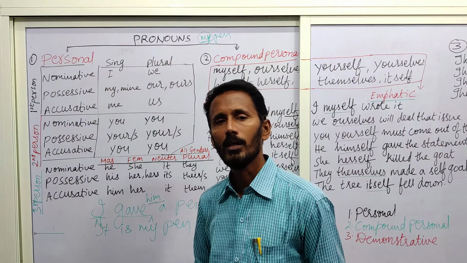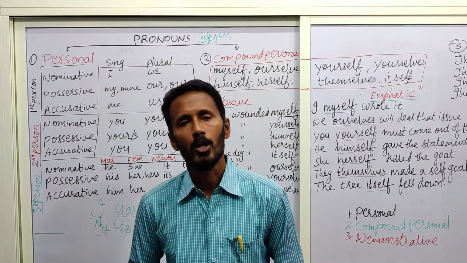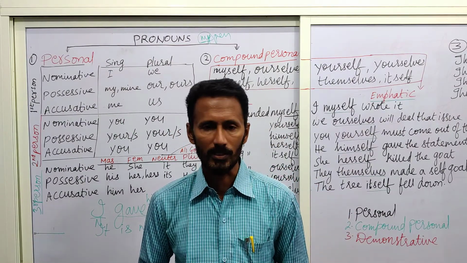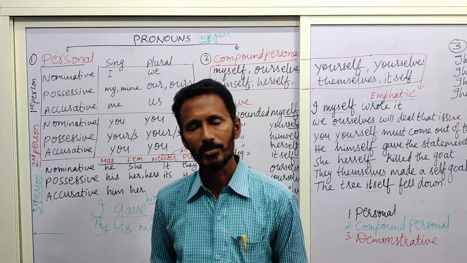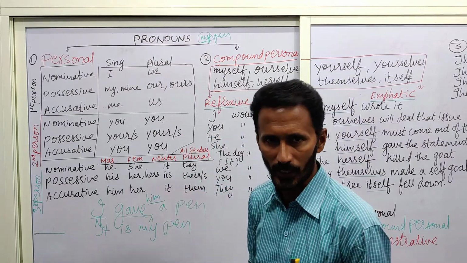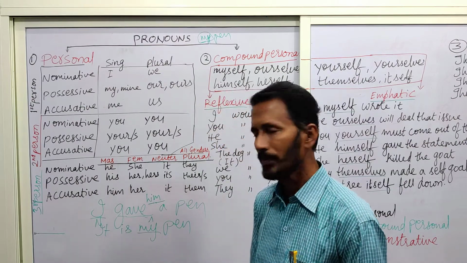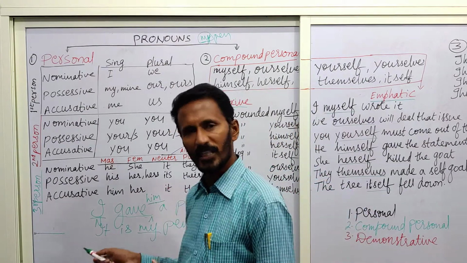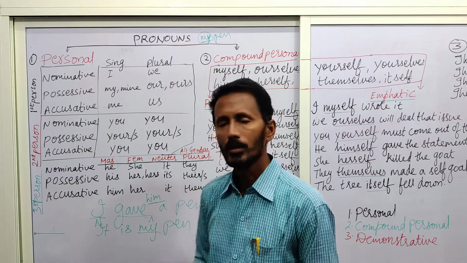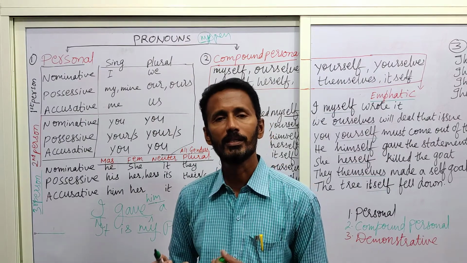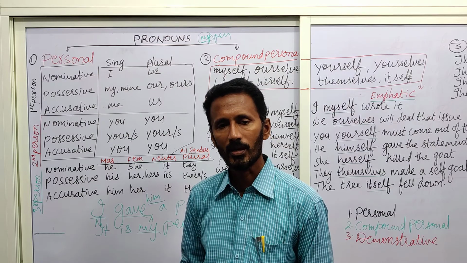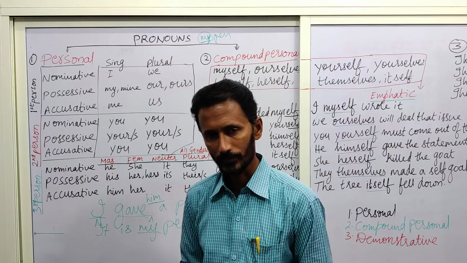It is said to be in the accusative case, or some teachers say objective case. But accusative case is an appropriate word, I feel. And in this sentence, it is my pen, it is my book, it is my pencil, it is mine. All these are called possessive pronouns because they answer the question whose.